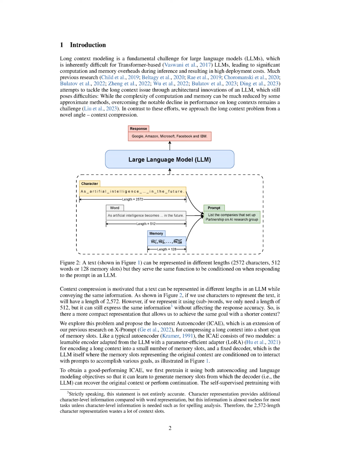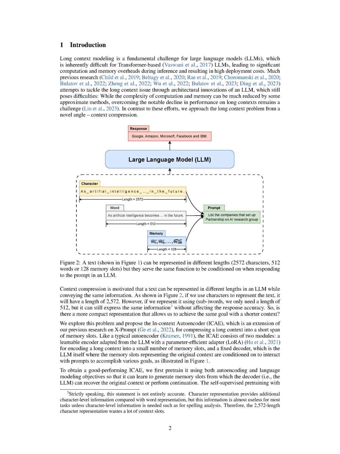The idea behind context compression is that a piece of text can be represented in different lengths in an LLM, while still conveying the same information. For instance, if we use characters to represent the text, it might have a length of 2572. But if we represent it using words, we only need a length of 512 to express the same information.